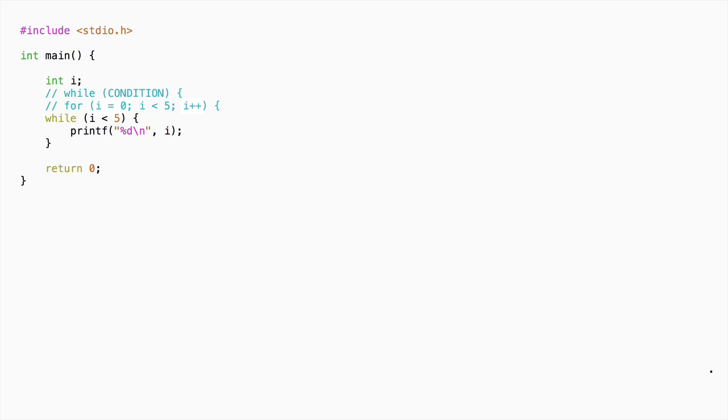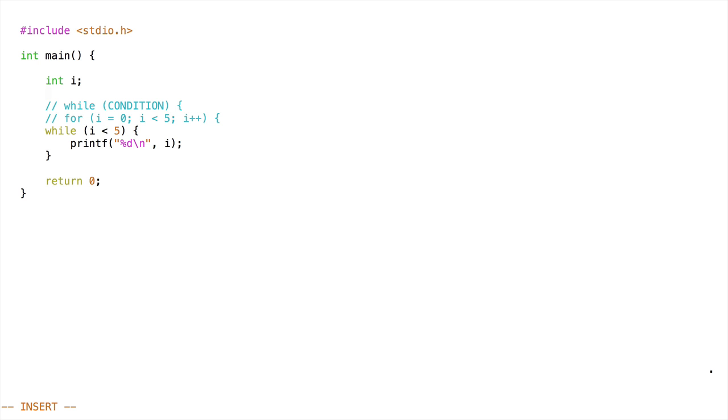But what about the initialization and update statements? It turns out that a for loop is a convenience structure, what we sometimes call syntactic sugar. It's very common to need to initialize a loop counter and update it. So for loops were designed to provide places to do that. While loops do not have any initialization or update built in, so we have to add these statements ourselves. The initialization occurs before the loop begins, and in this case, the update occurs right at the end of the loop body, before the condition is checked again. And there we have it, a for loop translated to a while loop.